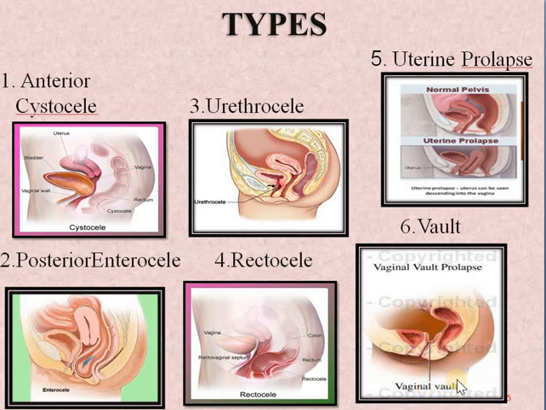Not immediately, it might happen after some period of time. So this is about vault prolapse. Then next is uterine prolapse. The normal position of the uterus is this, but it will prolapse and come down up to the vaginal orifice, or it may come beyond the vaginal orifice. So this is a short description of the types of prolapse.